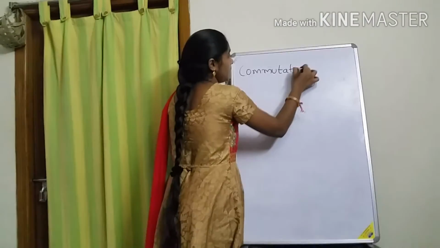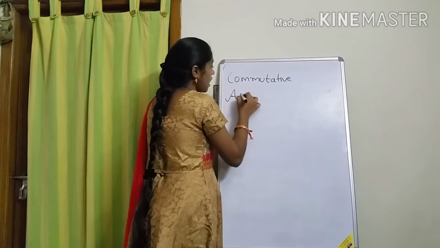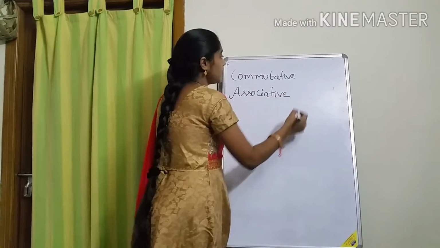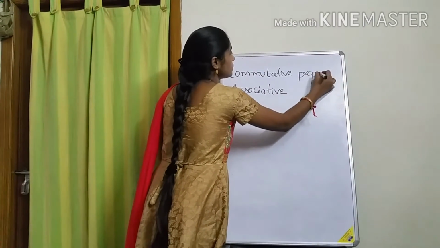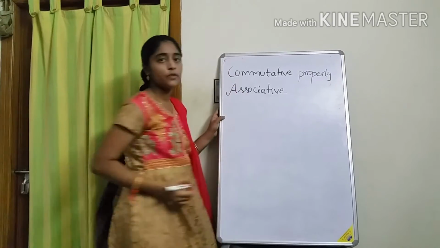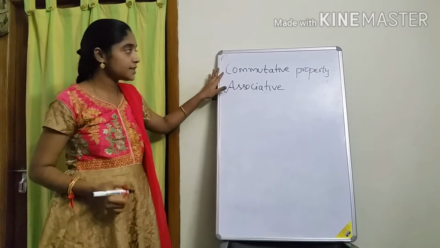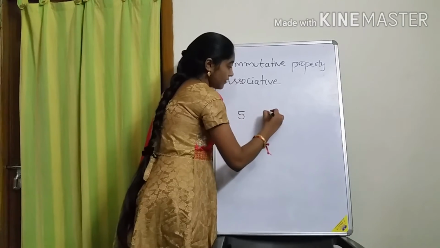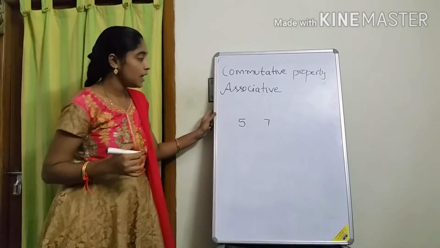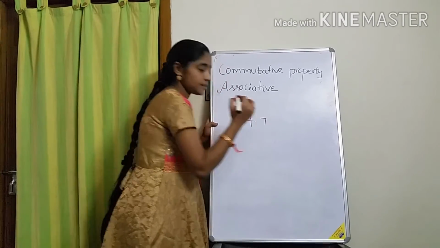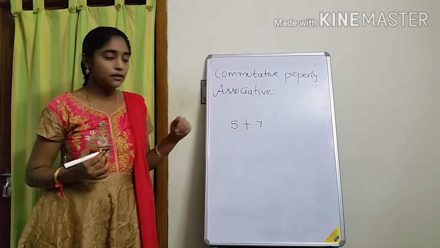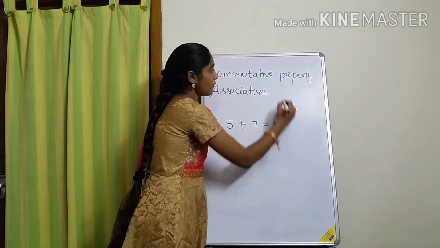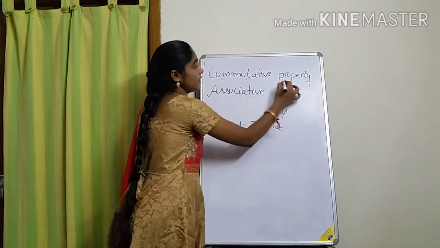Commutative property, and the next one is associative property. Commutative property and associative property is there to you. Okay, commutative property means, suppose I took two numbers, 5 and 7. I kept a symbol, plus. 5 plus 7, how much, children? 12.